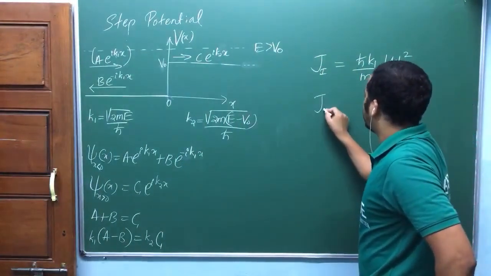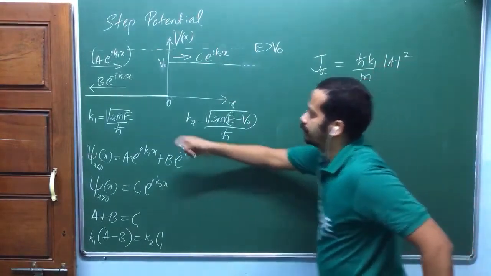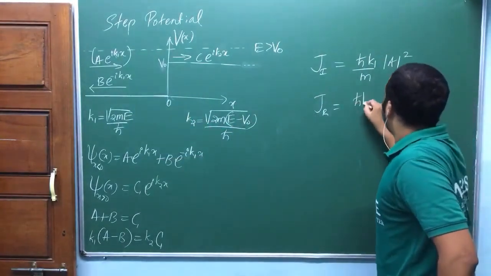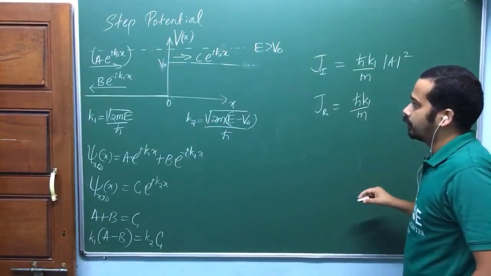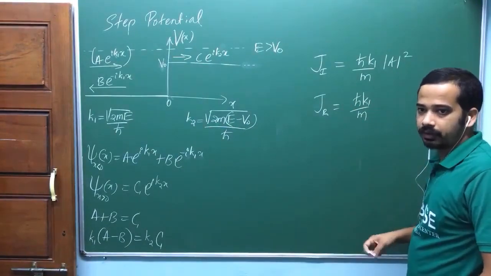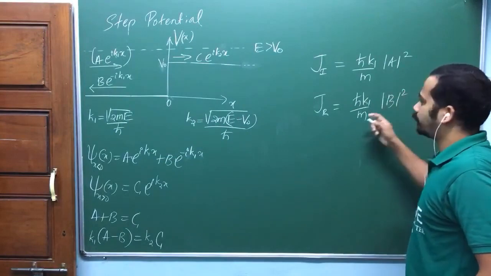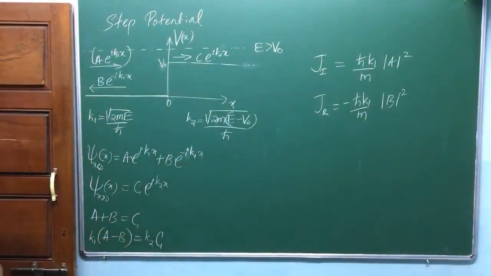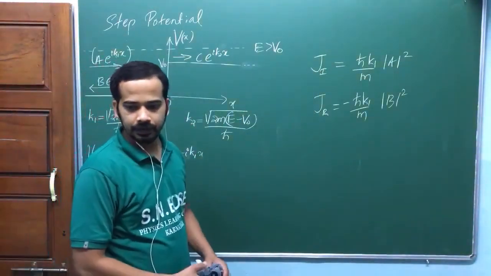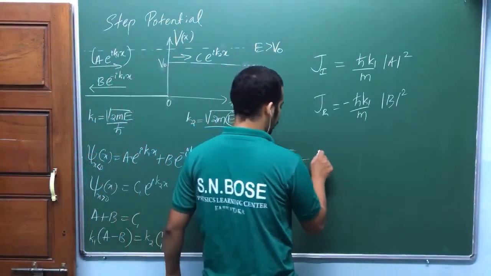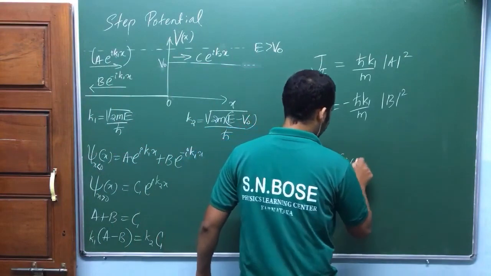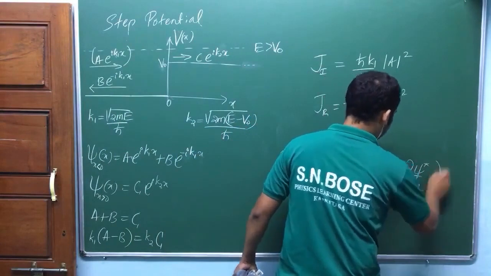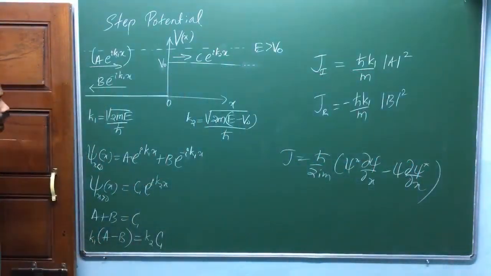So the probability current density of the reflected particle is ħk1/m, I think the same thing will come, just check that out later, times mod B squared with a negative sign. Negative sign comes, I think. Check that out later. So what is J? J is ħ/2im times ψ* dψ/dx minus ψ dψ*/dx, isn't it? Yeah, I think the negative sign will come out.